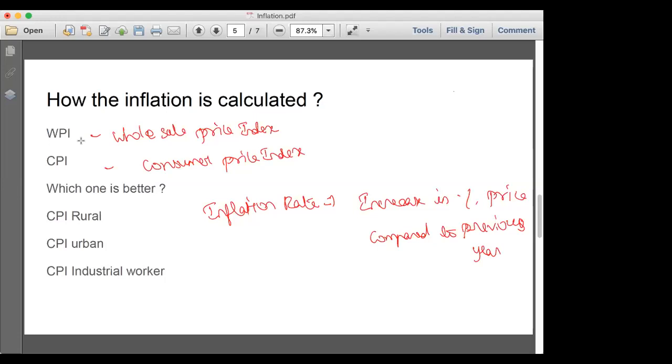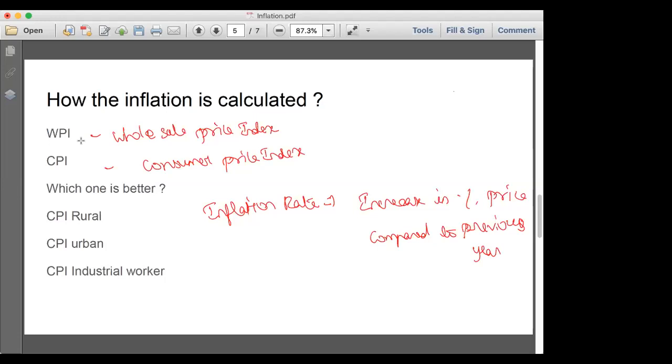So the WPI and CPI are for what items? These items are only for the essential items that government will be involved in to fix the values. These price values will be calculated by the NSSO, and they will be released on a monthly basis, along with the inflation rate. They will also be releasing this WPI and CPI, and it will be in the headline also. So we have two price rates, WPI and CPI. As the name literally says, it's a wholesale price and the consumer price.